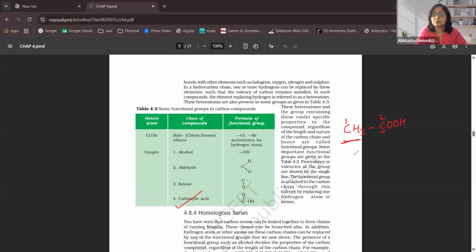So there are two carbons, so it will be ethanoic acid, also known as acetic acid, and very popularly known as vinegar. If you know this name, then you know organic chemistry a little bit already. Awesome. So this was the lesson for today.